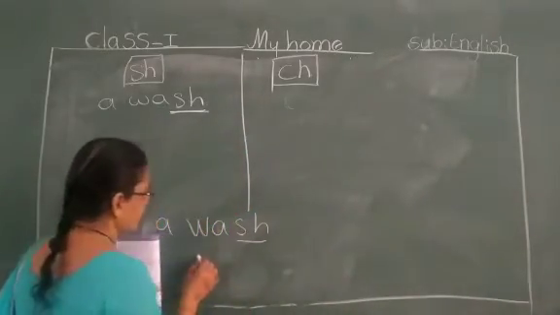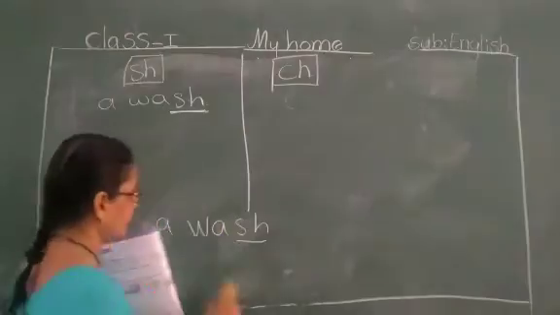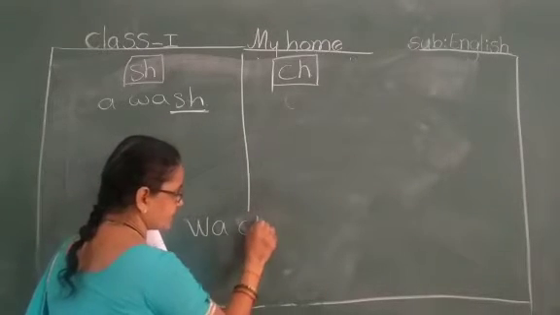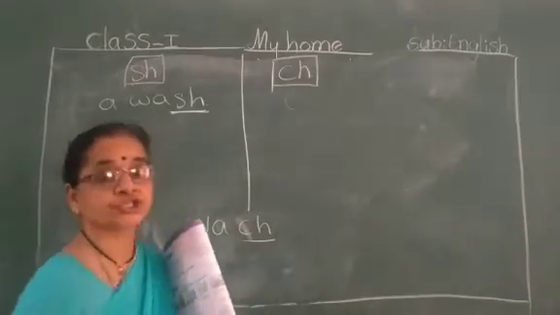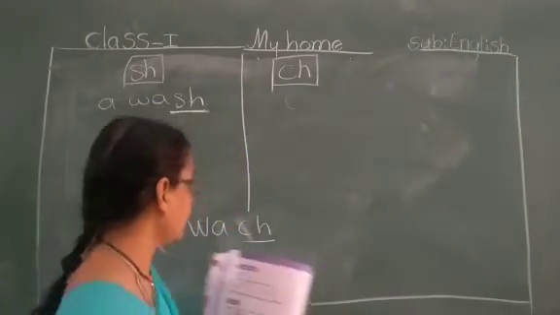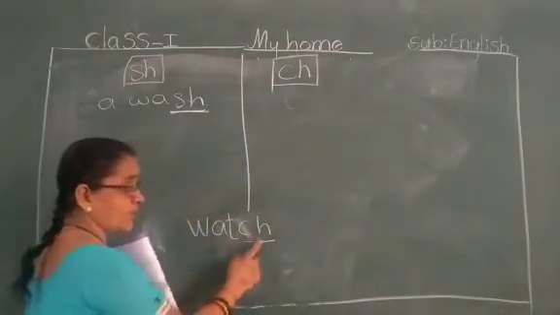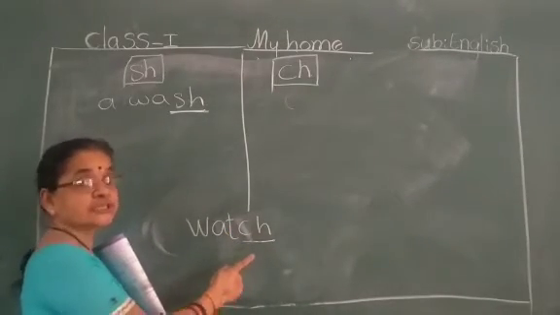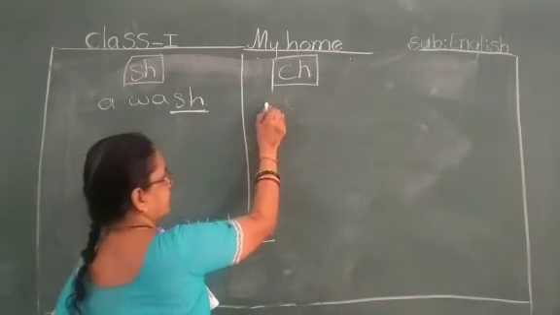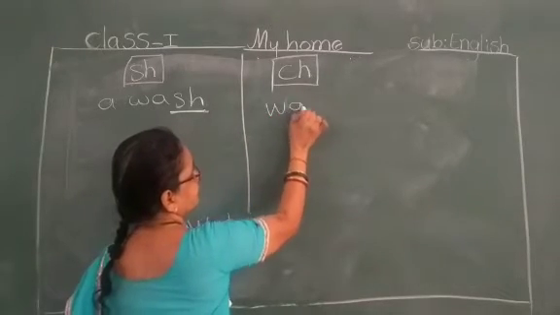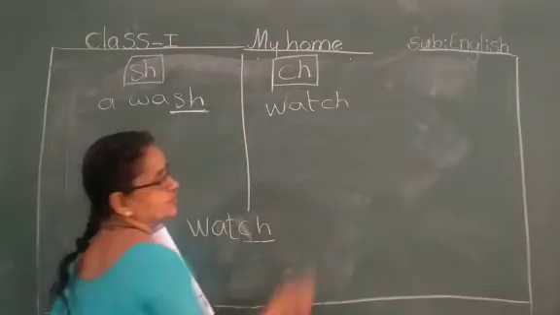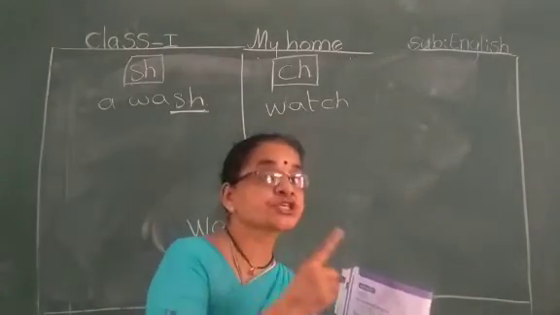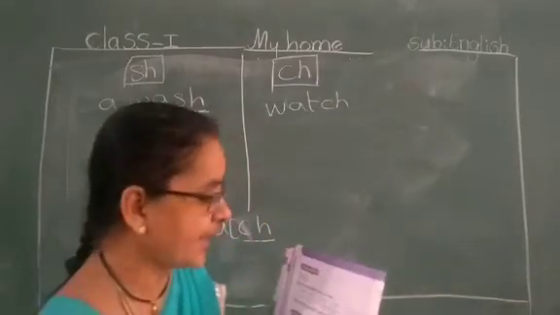Next one. Watch. CH. What do they give? Watch. We have to write here watch. W-A-T-C-H. Watch. Sh sound is different.